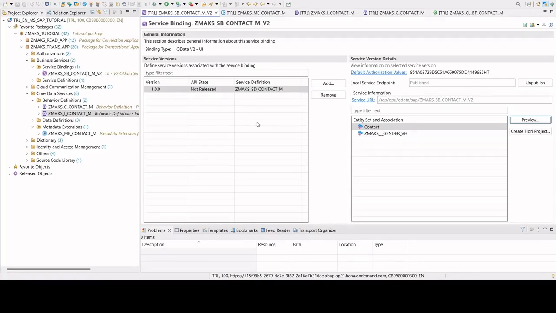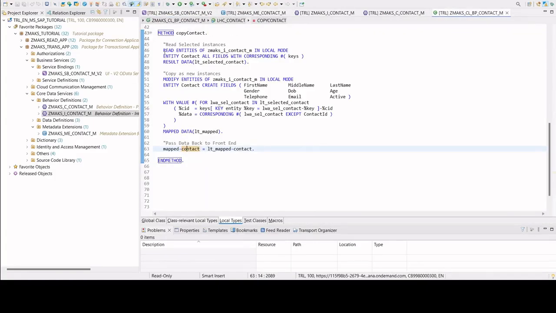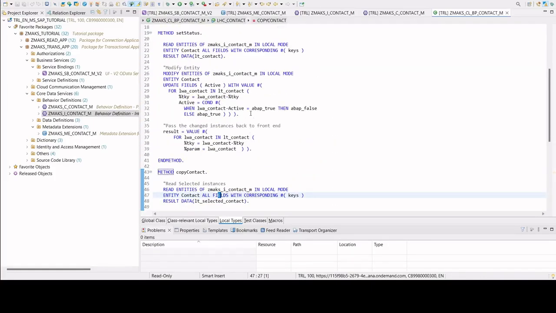With that, if you are not able to understand how these EML statements are coded, what the modify with create, modify with execute are, how the read operation works with all fields or with the fields that you need, like what we have done here.